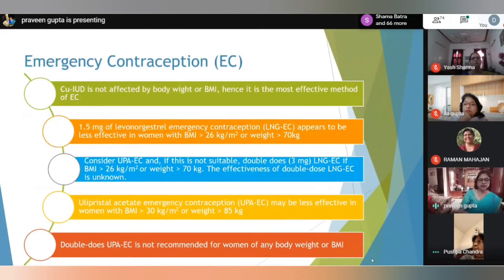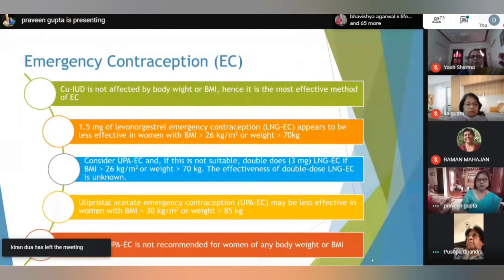Emergency contraception. Copper IUCD is not affected by body weight or BMI, hence it is the most effective method of emergency contraception. 1.5 milligram of levonorgestrel emergency contraception appears to be less effective in women with BMI more than or equal to 26 kg per meter square or body weight more than or equal to 70 kg.